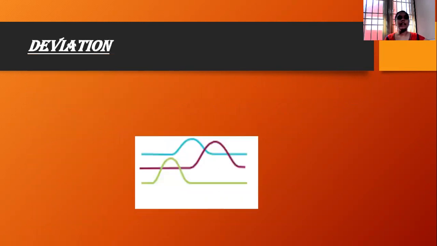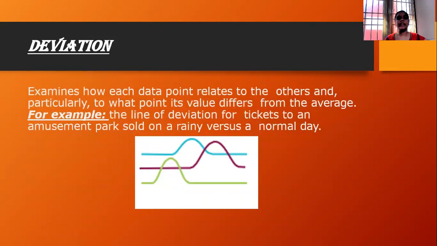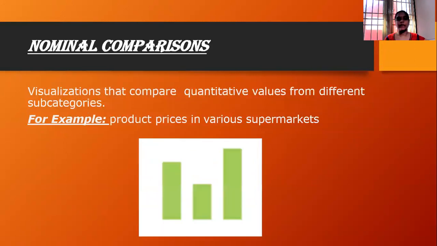Next one is deviation. What is deviation? Deviation examines how the data points relate to each other and particularly to what points its values differ from a range. That means from one data point to another, how much deviation is there. It can be visualized using the deviation method. The line of deviation for the tickets to the amusement park sold on a rainy versus a normal day is one example of deviation.